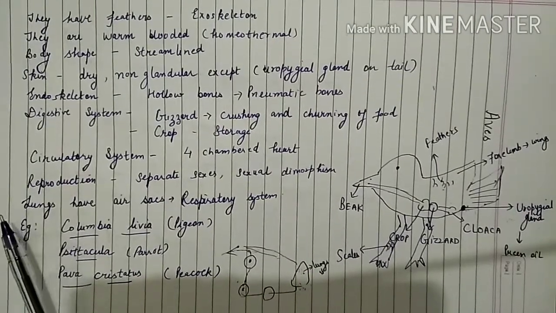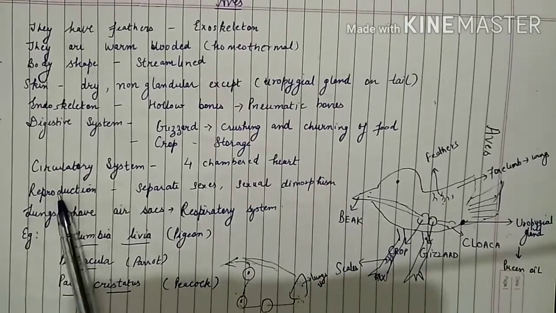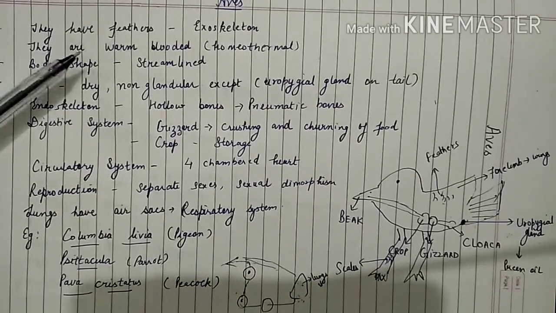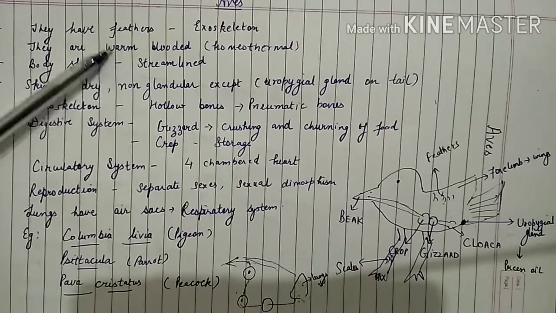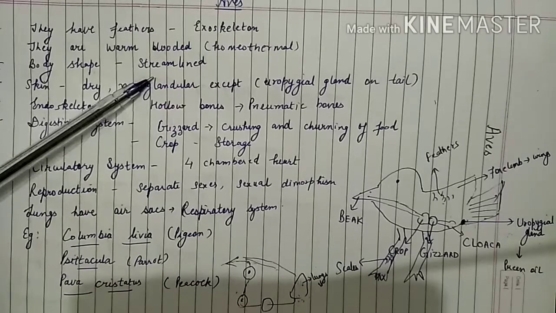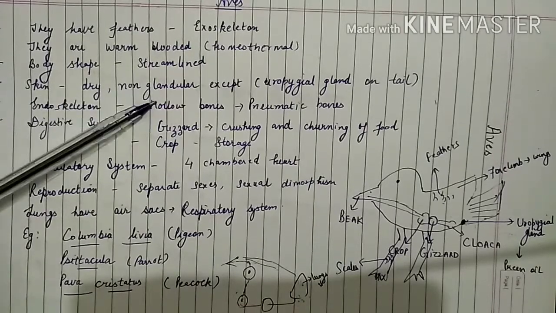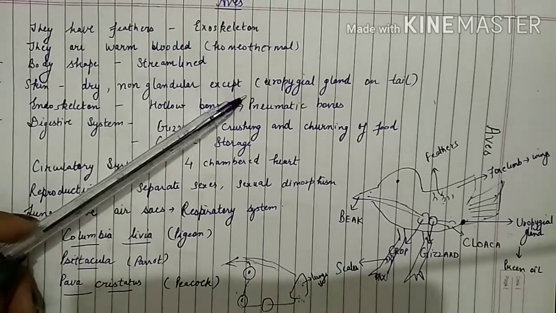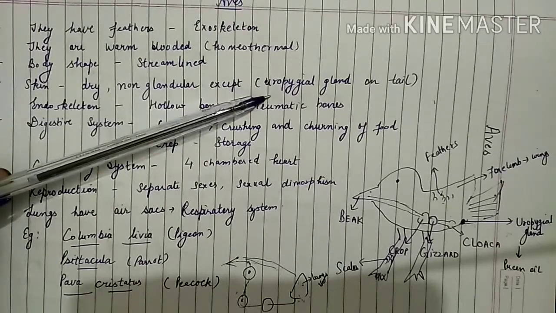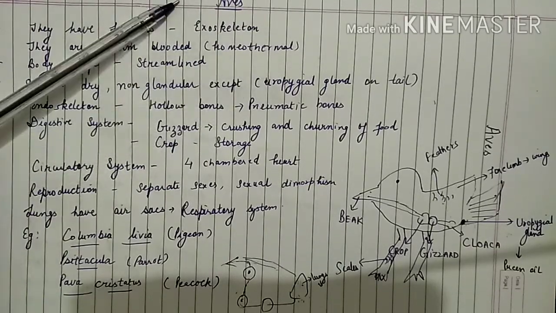First one is that birds have feathers on their body that make up the exoskeleton. Then their body is warm-blooded, that is, they are homeothermal. Body shape is a streamlined body shape, and the skin is dry and non-glandular except at one position in the tail. A gland is present, and that is known as uropygial gland, which secretes oil.